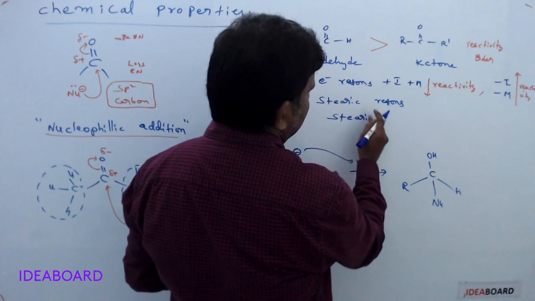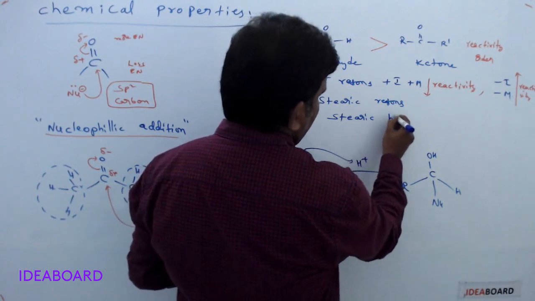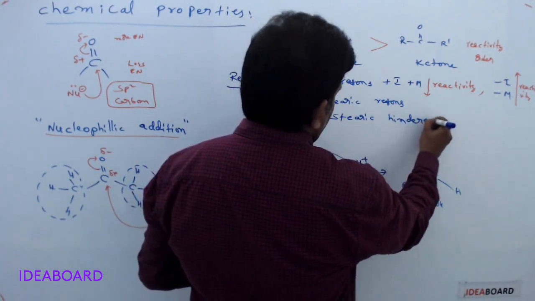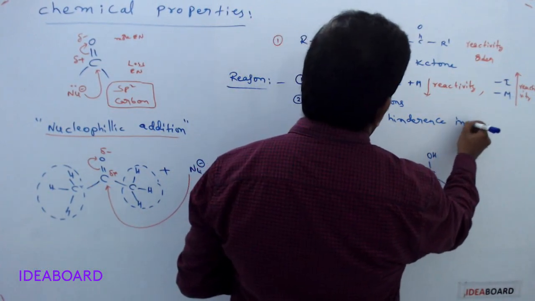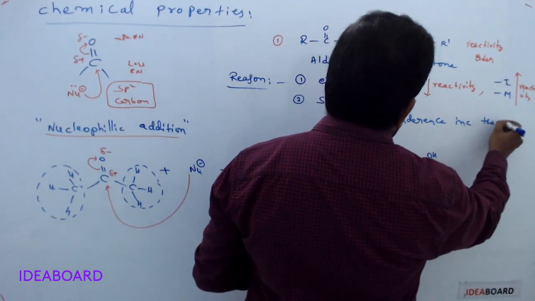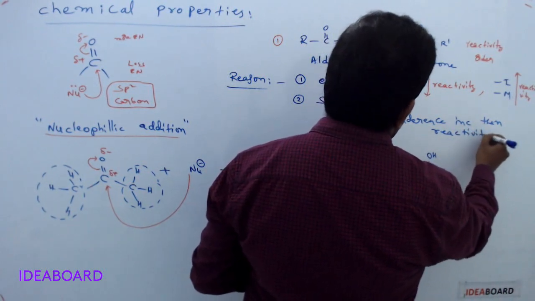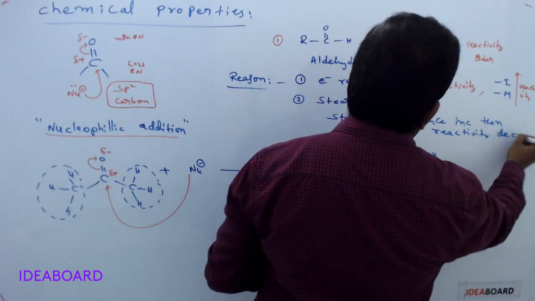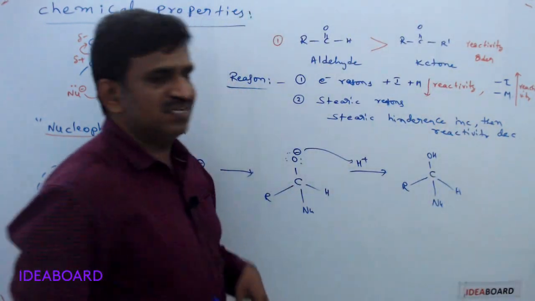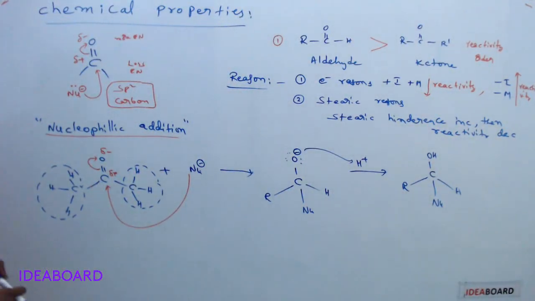When steric hindrance increases, reactivity decreases.